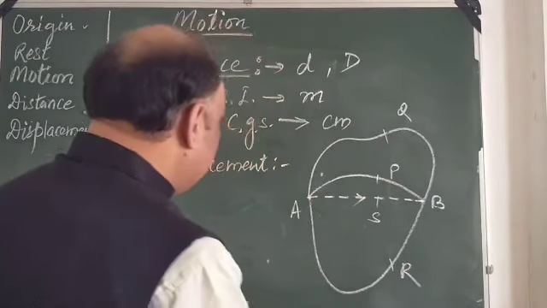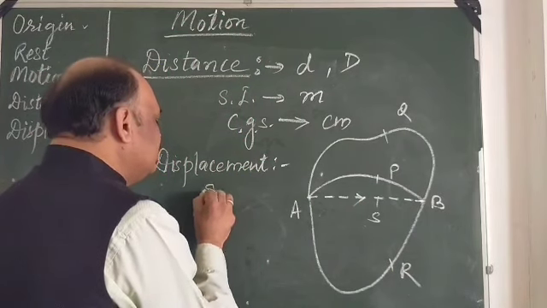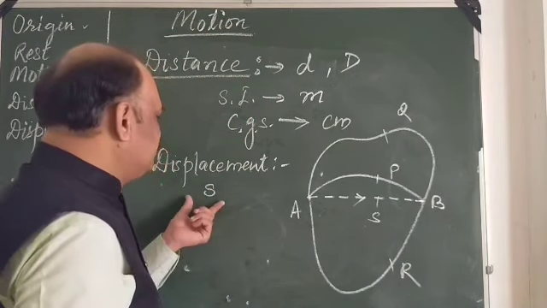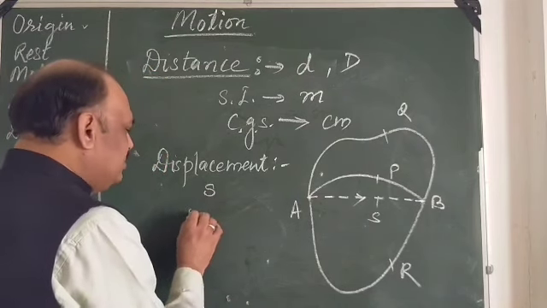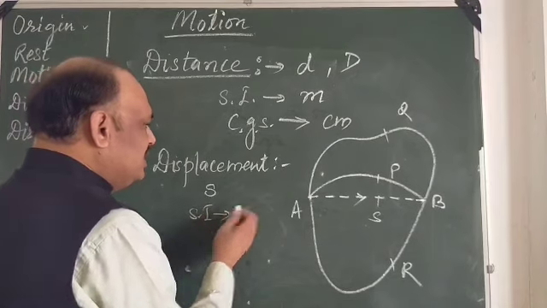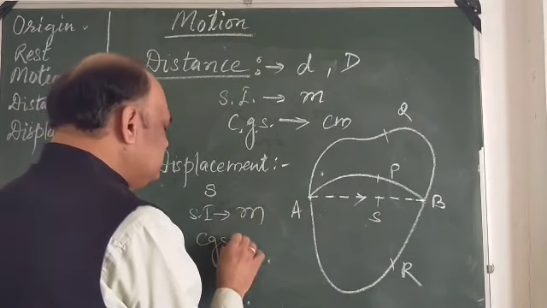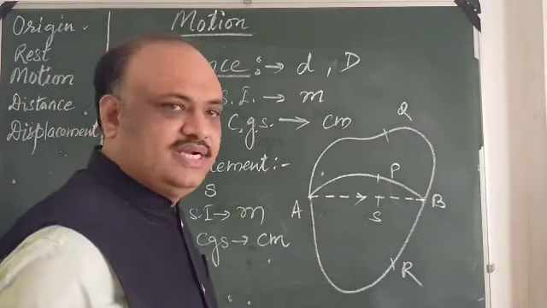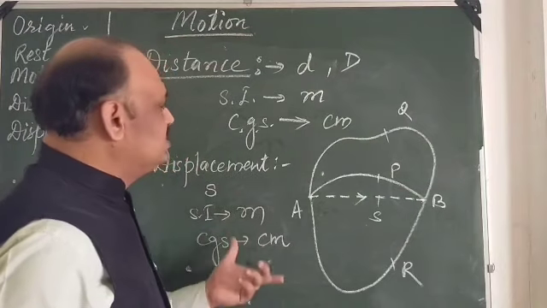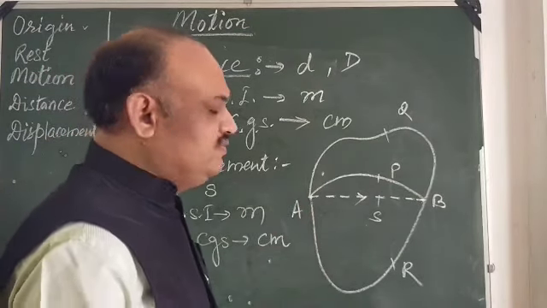Displacement is denoted by small s. This is the notation. It is measured in terms of the SI unit, and as it is again a distance, the SI unit is meter and the CGS unit is centimeter. So this is how distance and displacement are defined in physics.